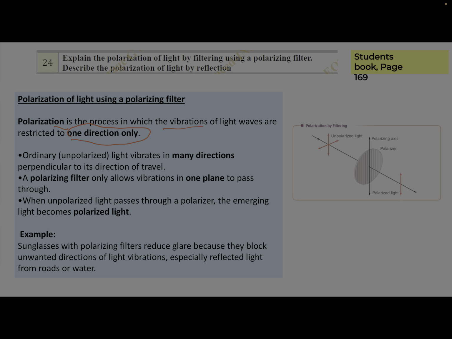This is an important point which may come in MCQs also. These are restricted to one direction only. What does it mean? Generally, when you consider the light, this is unpolarized light, non-polarized, correct? So it means it has many directions, and some of them are perpendicular, some of them are parallel. It can be with any condition of the polarizing axis, correct?